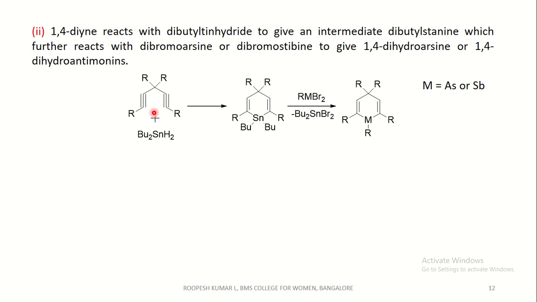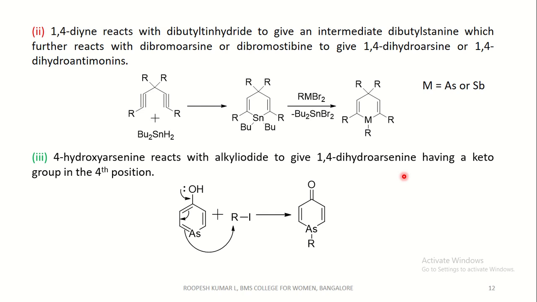This is 1,4-diene reacting with dibutyl tin hydride. We get dibutyl stannine, which is an intermediate. This reacts with dibromoarsine or dibromostibine, which differs from this just in M, that is a metal. If it is As, it is dibromoarsine. If it is Sb, it is dibromostibine. We get either 1,4-dihydroarsenine if it is arsenic, or 1,4-dihydroantimonine if it is antimony.